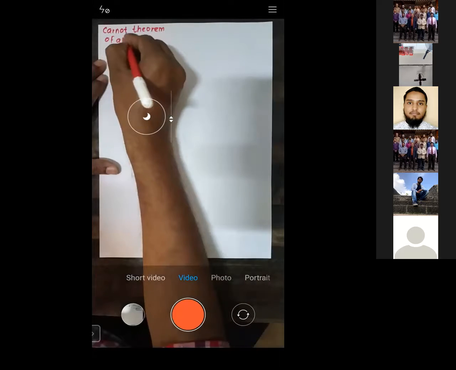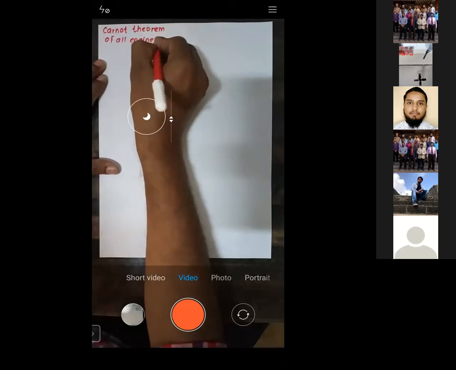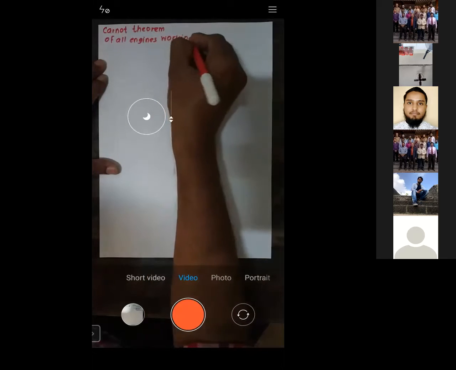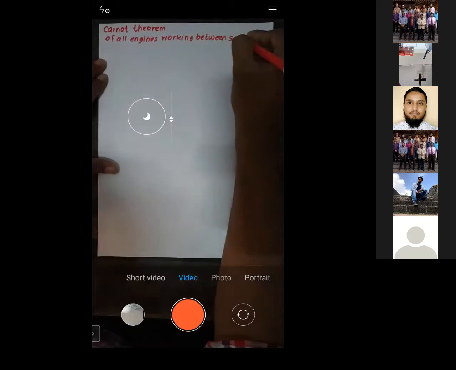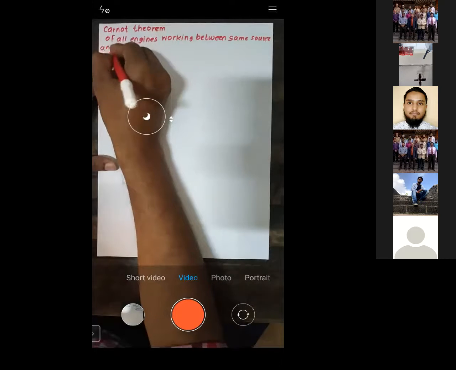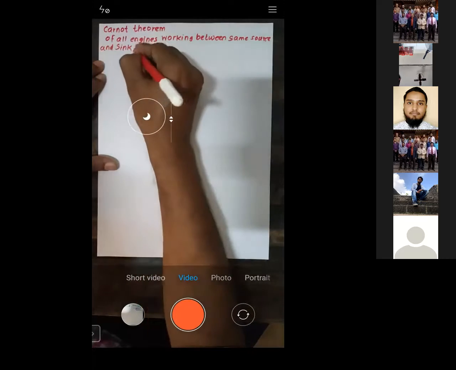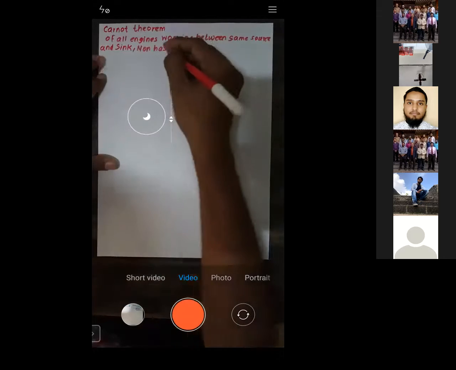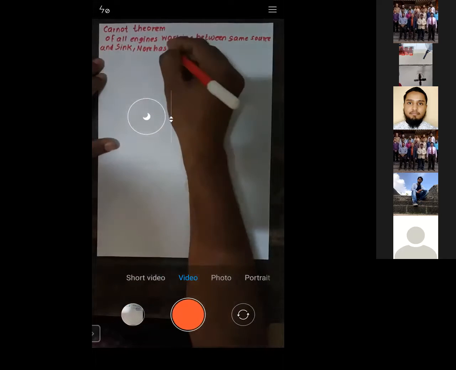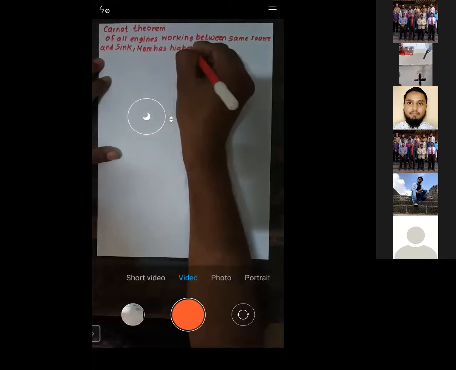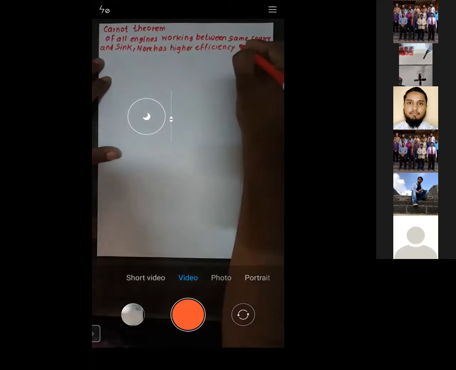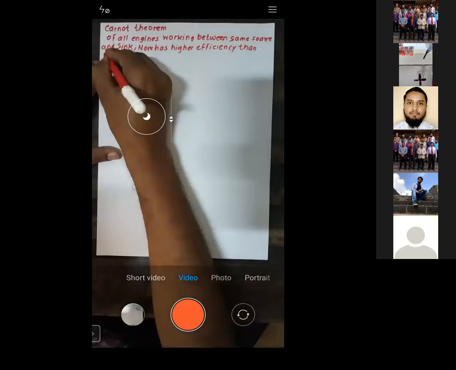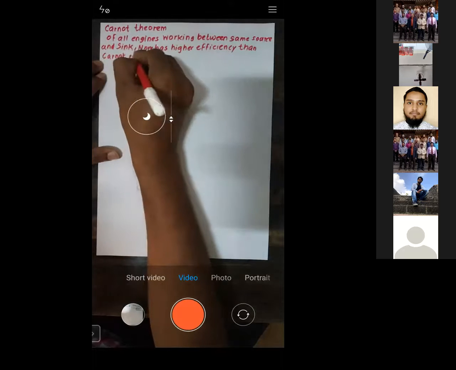Of all engines working between the same source and sink, none has higher efficiency than the Carnot engine. None has higher efficiency than the Carnot engine.